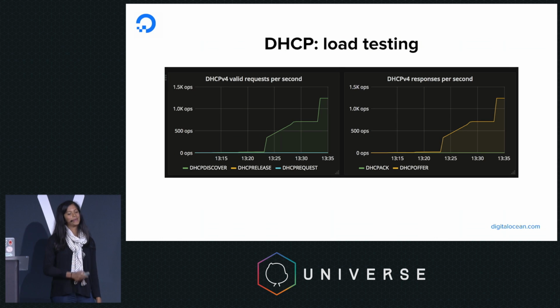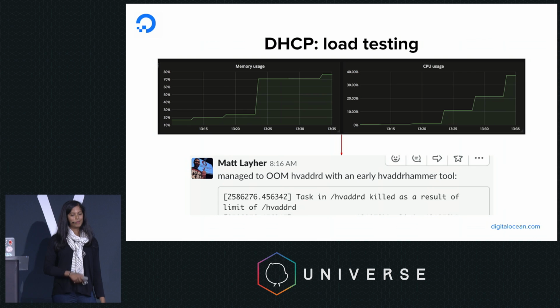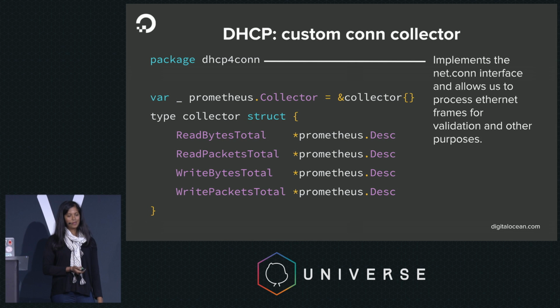So we did that. We sent a ton of DHCP discover messages to our DHCP server, and lo and behold, it fell over. There was a spike in memory usage and CPU usage, and then it crashed. We realized a couple of things at this point. One, we needed more data. So we actually had to drop down to the Ethernet frame level for the DHCP server so we could do some validation testing on the requests that we were receiving.